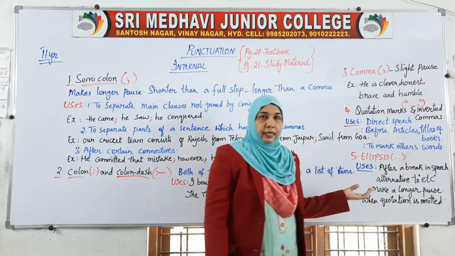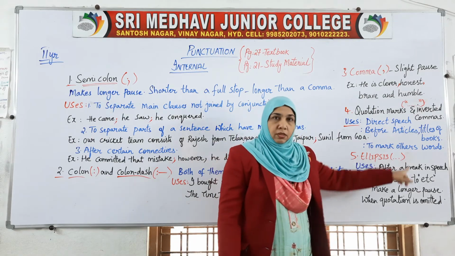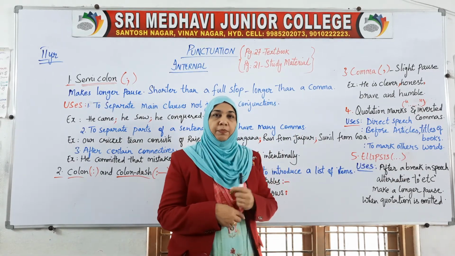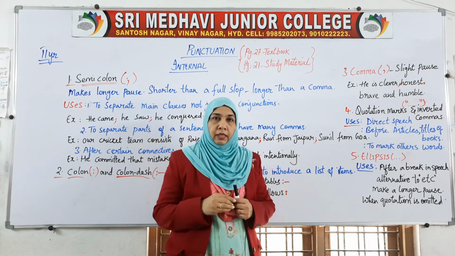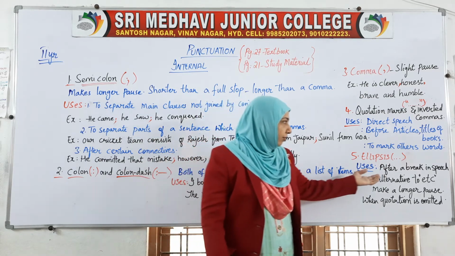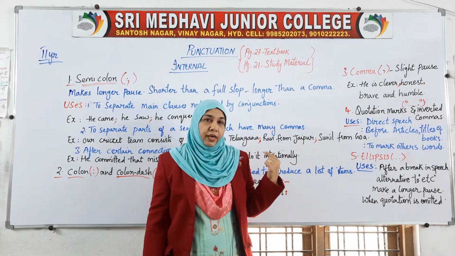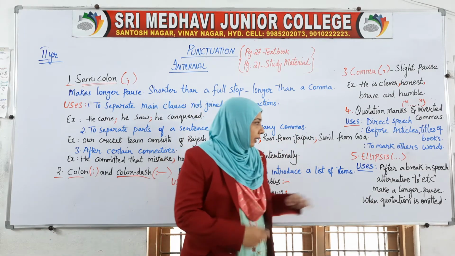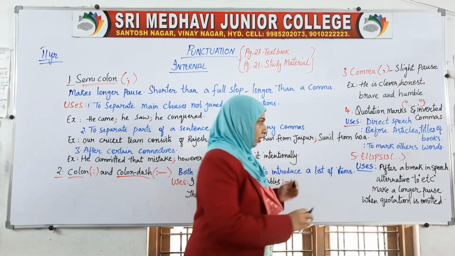Next is the ellipsis. Ellipsis, three dots. Some people use three dots, some use more dots. They go on. So why do we use it? First is after a break in speech. Like if you are taking a break in the speech, then you have to use this one.